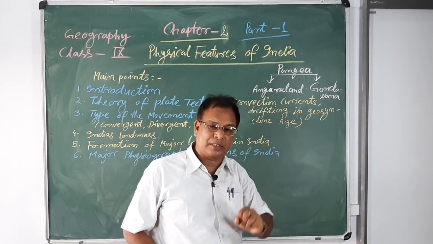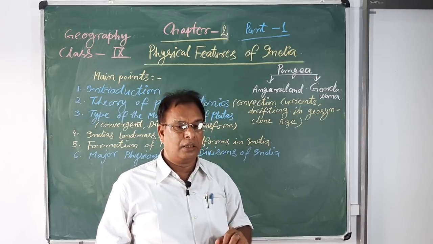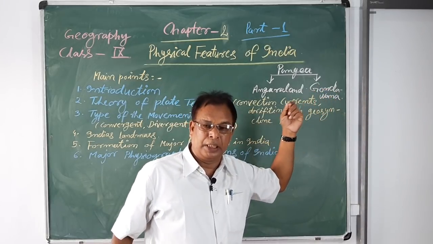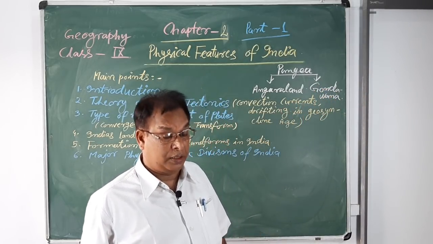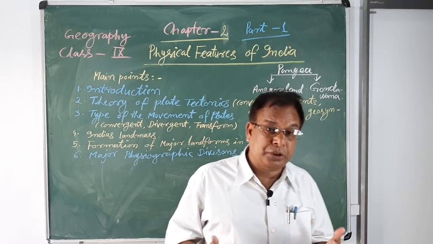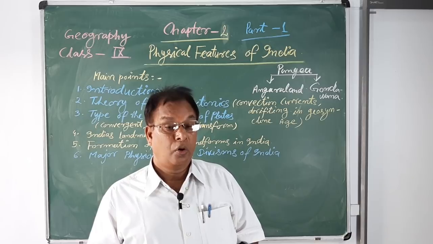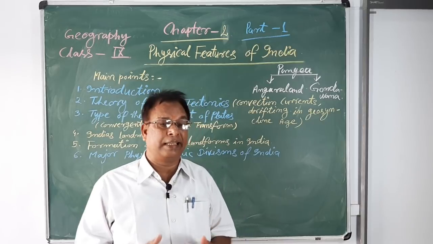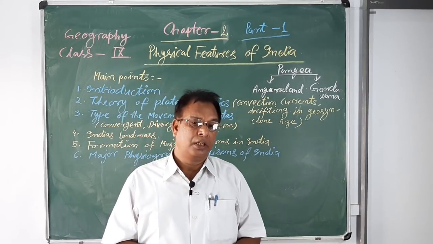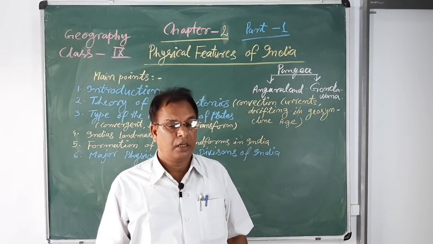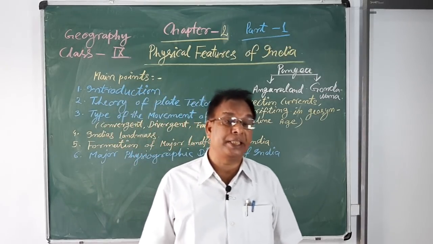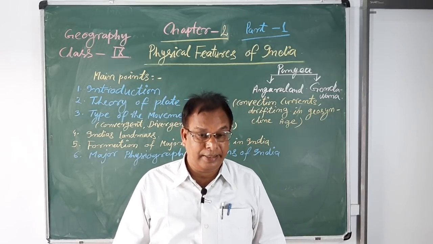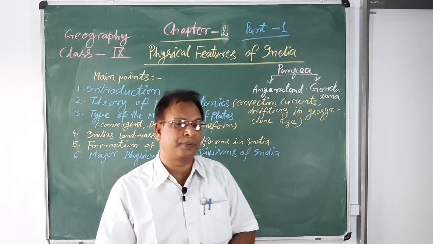India's position firstly was in the Gondwana land, that means near the South Pole. But in the geosyncline period, in the interior parts of the earth, temperature, energy and pressure increased, and then convection currents were created in the interior parts of the earth.